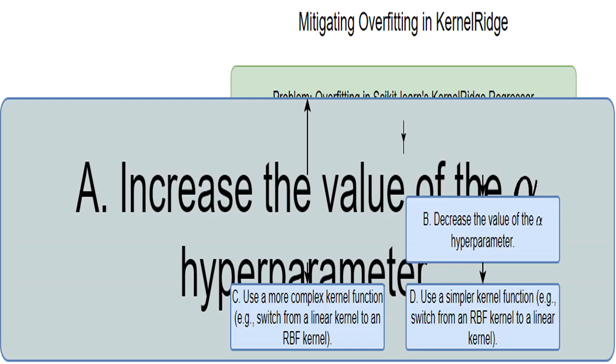Increasing alpha means increasing the strength of regularization. Regularization adds a penalty to complex models, pushing the model's parameters toward zero. This simplifies the model, making it less prone to overfitting. It's like adding a complexity tax to make sure the model doesn't get too fancy. This is a good one.